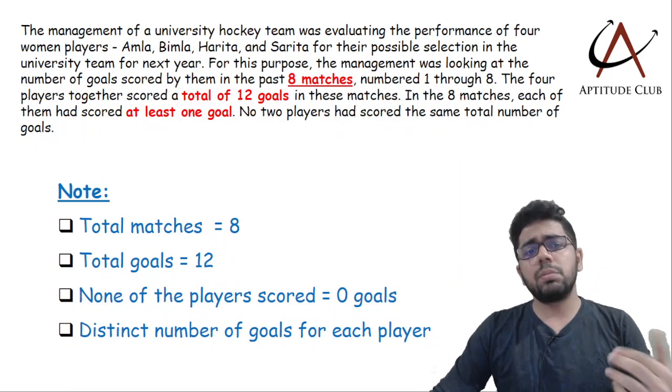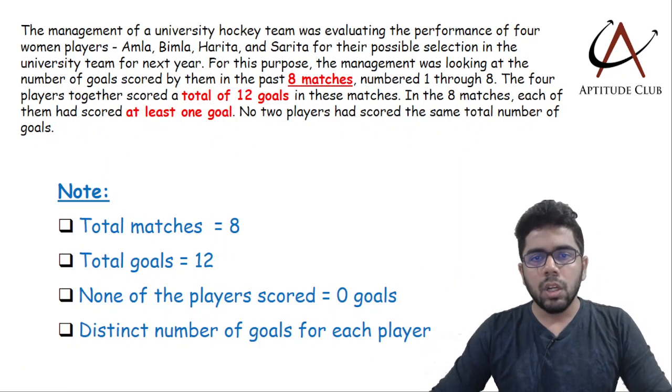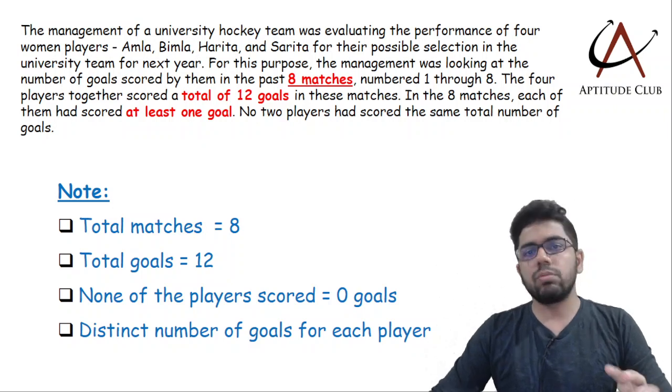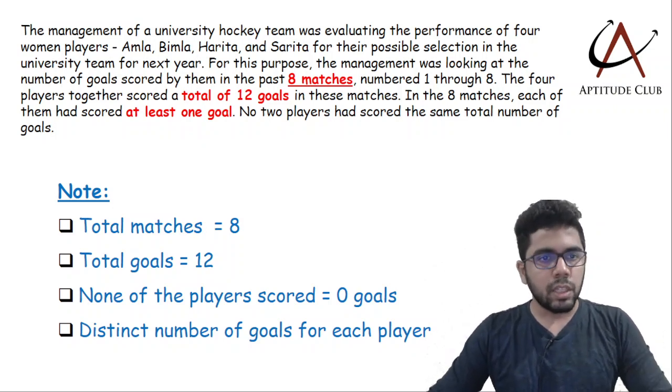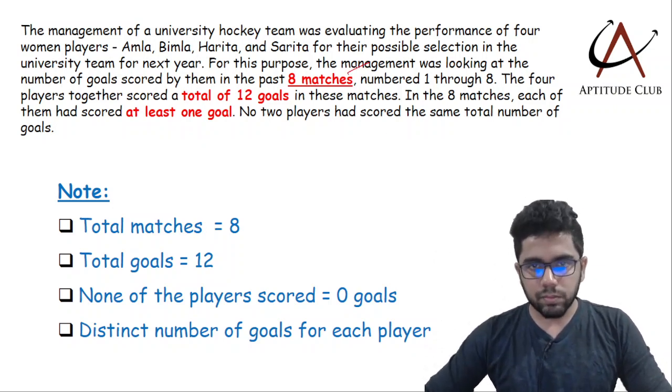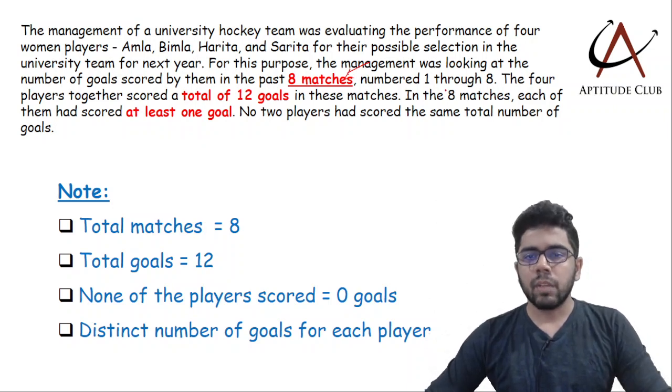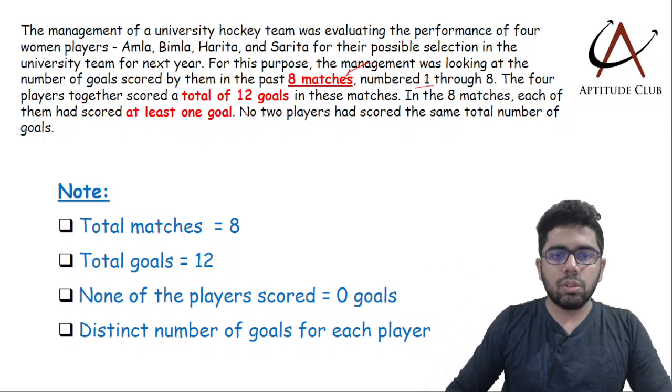What is given? The management of a university hockey team was evaluating the performance of 4 women players. Okay, there are 4 players, Amla, Bimla, Harita and Sarita, for their possible selection in the university team for the next year. For this purpose, the management was looking at the number of goals scored by them in the past 8 matches. So total 8 matches played and the matches are numbered from 1 to 8. The 4 players together scored a total of 12 goals.